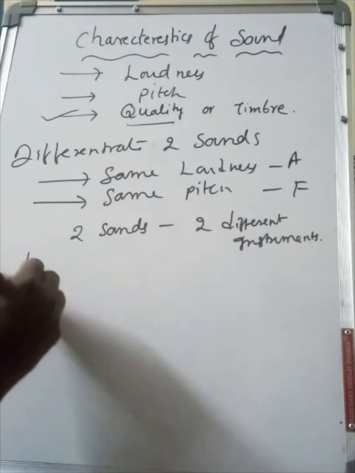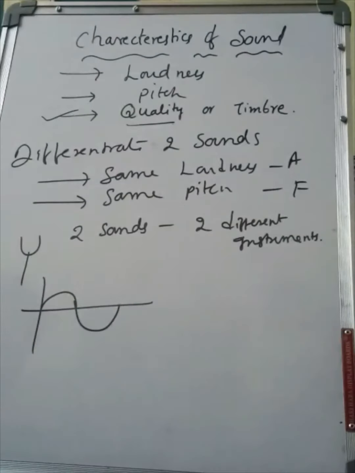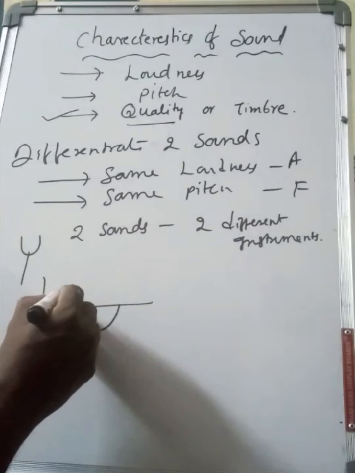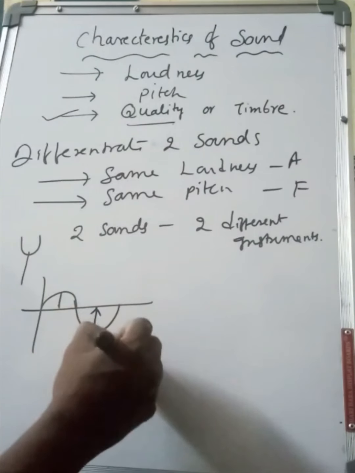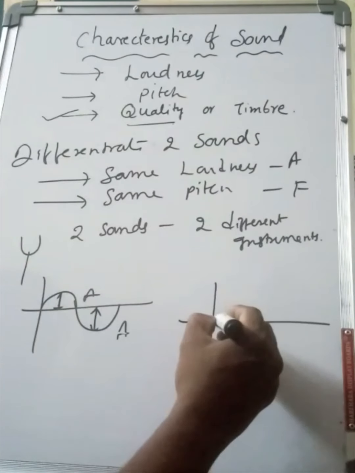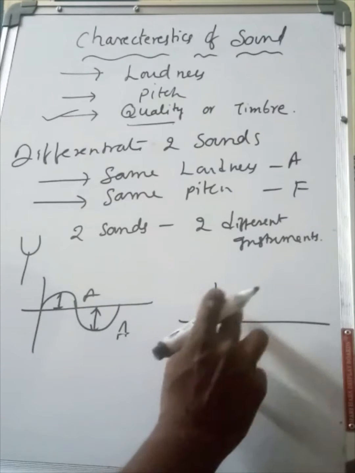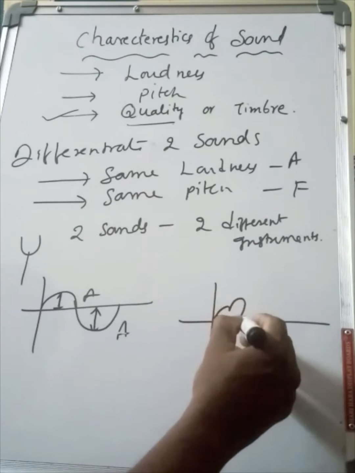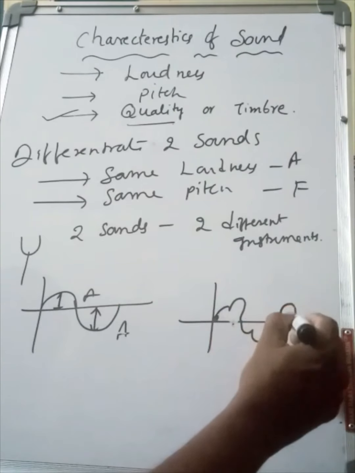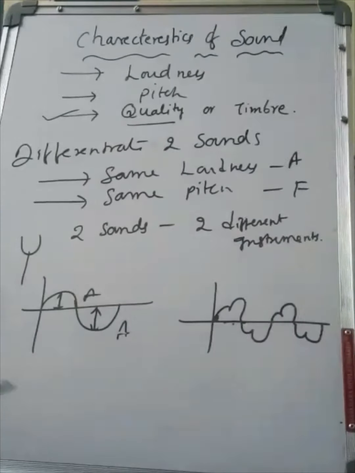For example, if you take a tuning fork, the wave coming from the tuning fork is generally like this. It is a very commonly known wave, and this is the amplitude. And if you take a piano, it will have a sound like this. In the piano we have a number of options to change the amplitudes and frequencies.